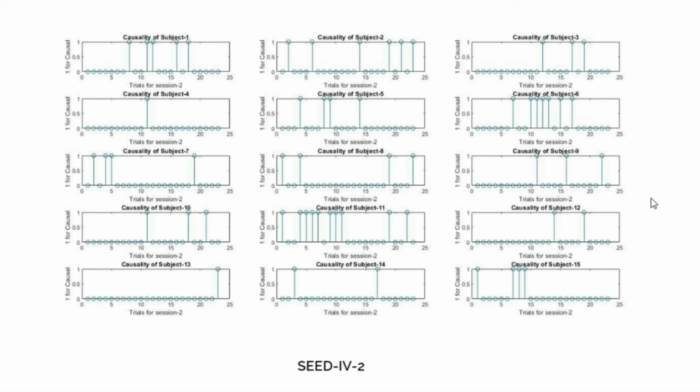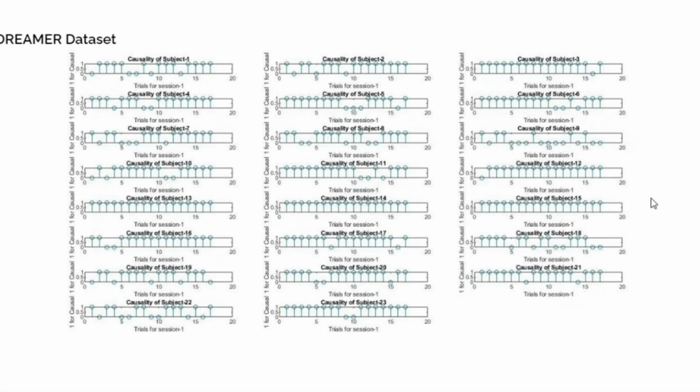This in turn has given us a set of graph sequences or 25 discrete points for 15 subjects in case of SEED-IV. We can see very evidently that there exists a striking disparity, and not many subjects display any indication that current EEG signals of the trial can be predicted using the immediate previous trial.